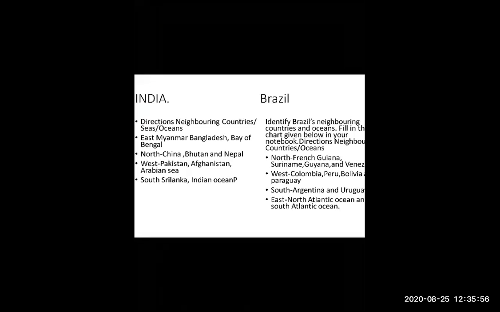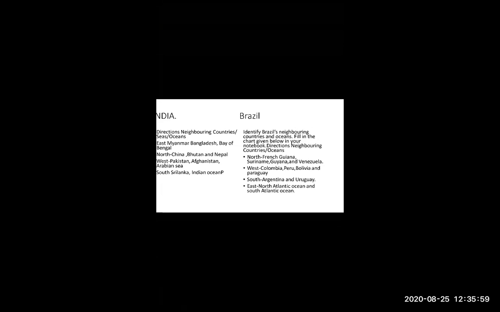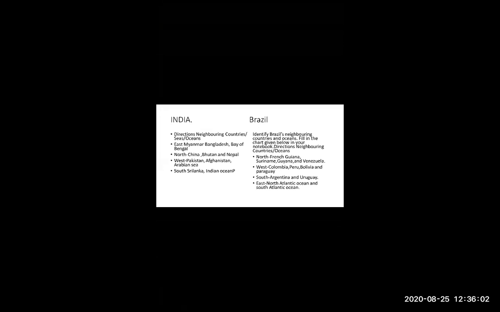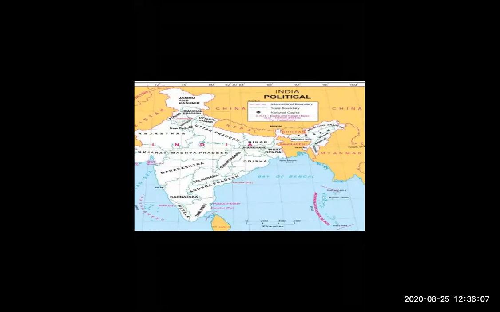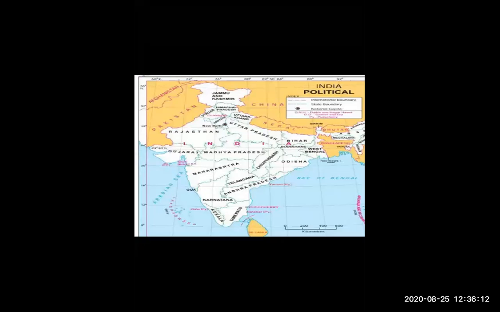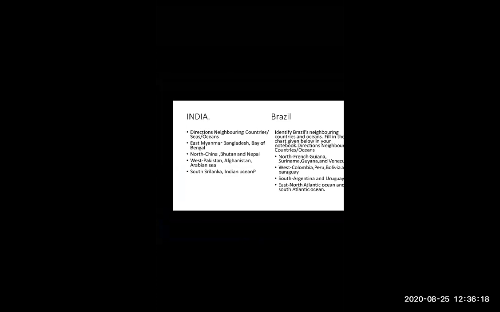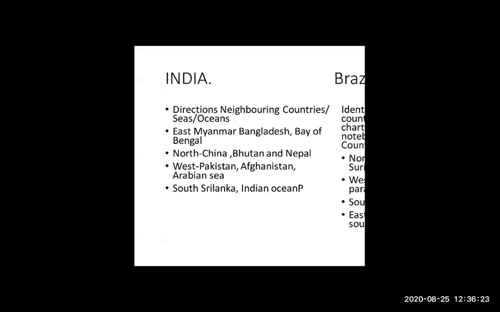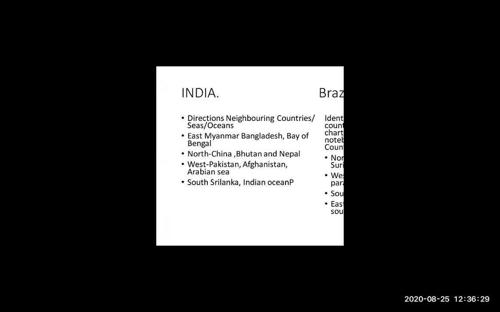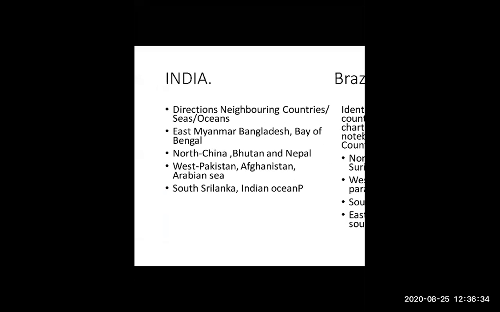So now, look here, students. This question is for you. Look here. This is the India map, okay? What they are asking us is directions, neighboring countries, seas and oceans. We should identify, according to the direction, which neighboring countries or seas or oceans are located there.